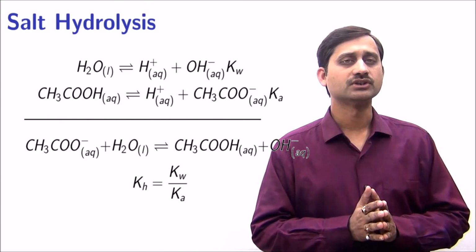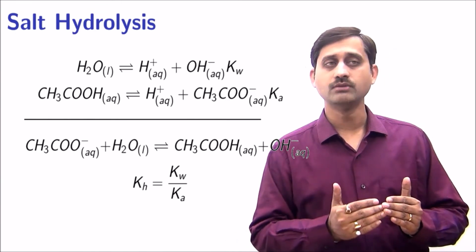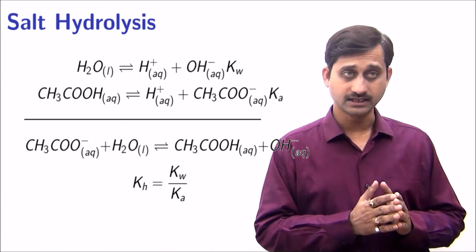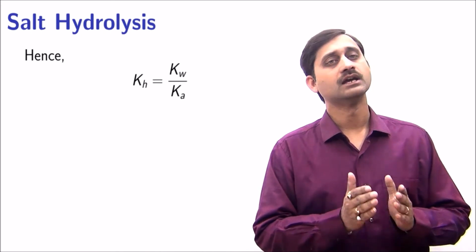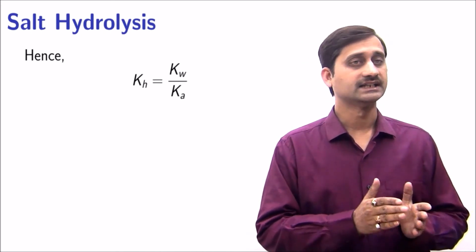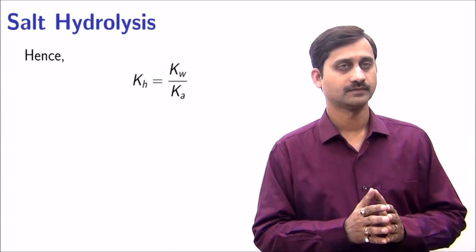The hydrolysis equation is obtained by subtracting the dissociation of acetic acid from the dissociation of water. Hence, using this concept, the hydrolysis constant is the ionic product of water divided by the dissociation constant of acetic acid.